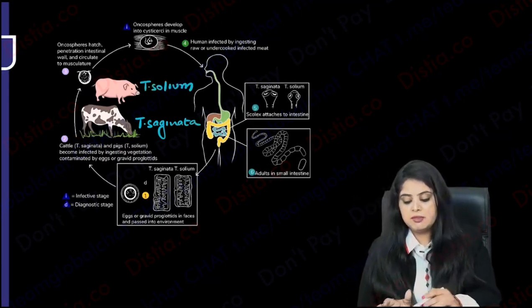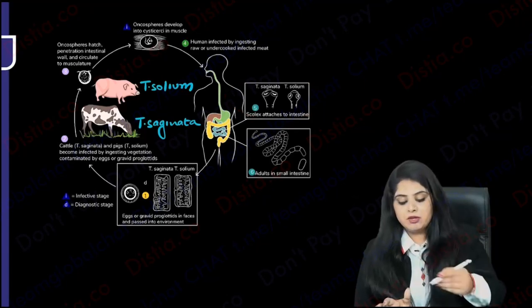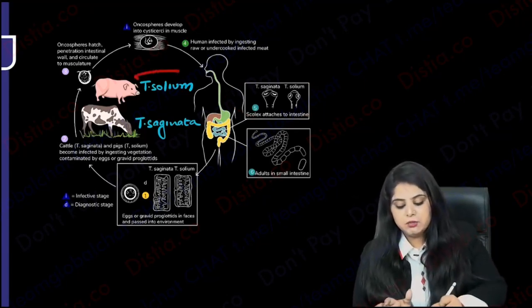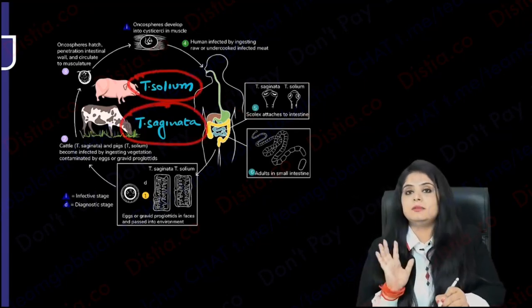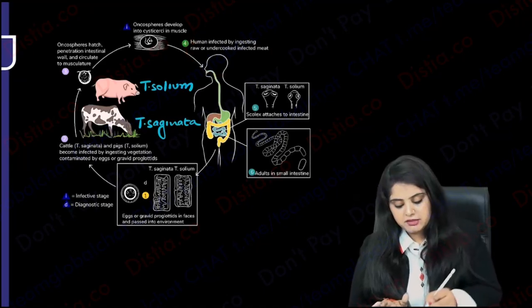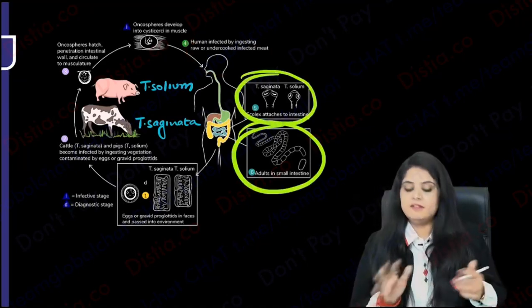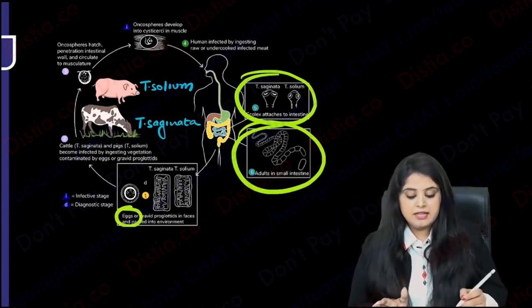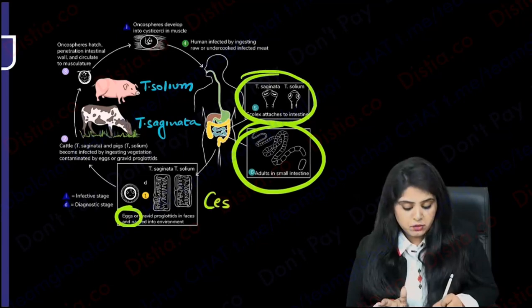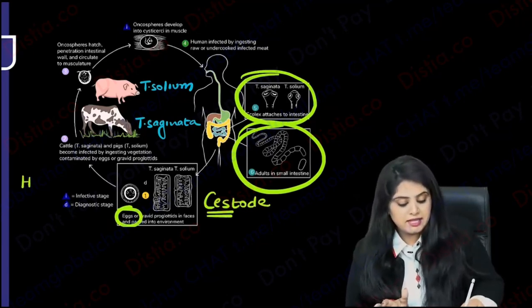So now you will ask me, fine ma'am, I can see the adult worms also. Let's see what I am going to consume. Either I have consumed undercooked meat from either of these animals, and I am going to get this organism. It is going to develop into an adult, male and female, and eggs will form. Eggs you already know. If it is a cestode, how is the egg going to look? How many hooklets? A hexacanth egg will form. We know all of that story.